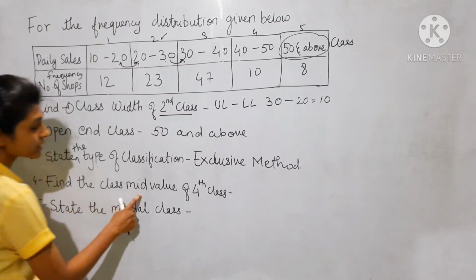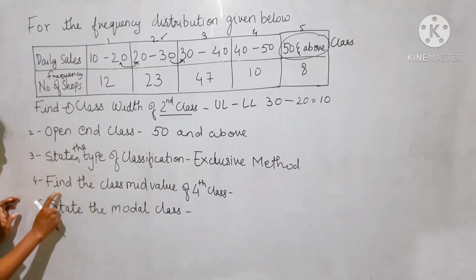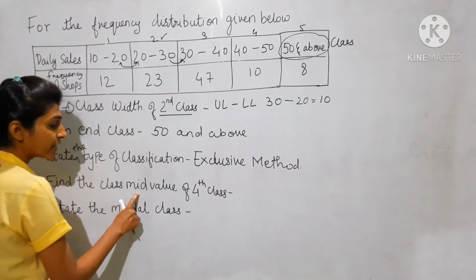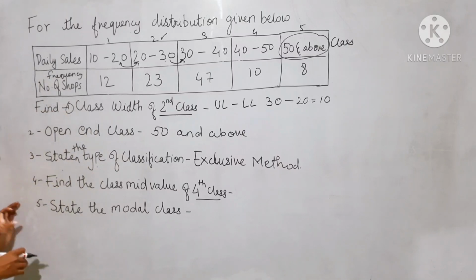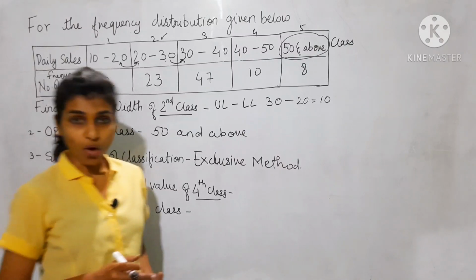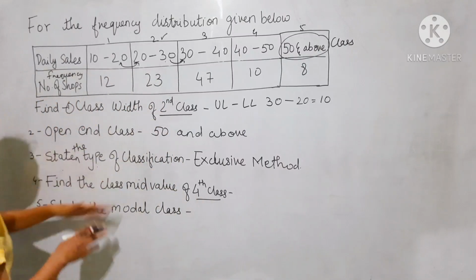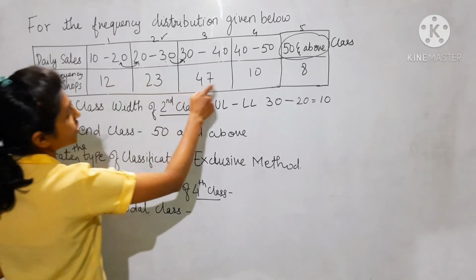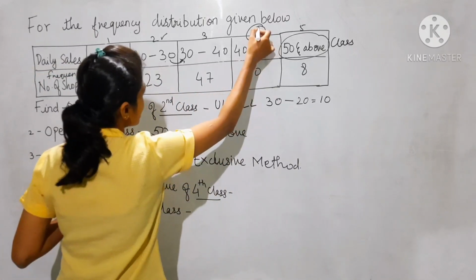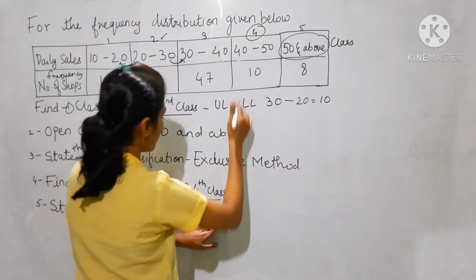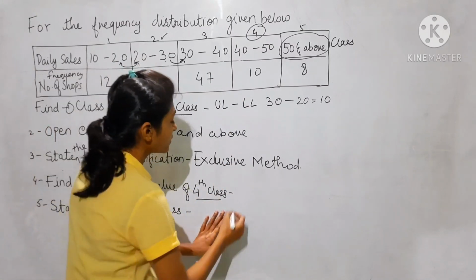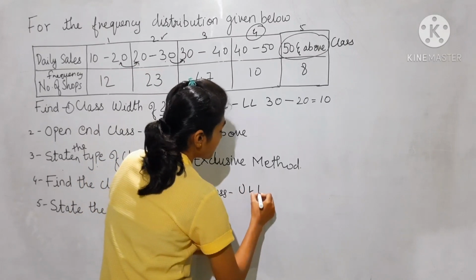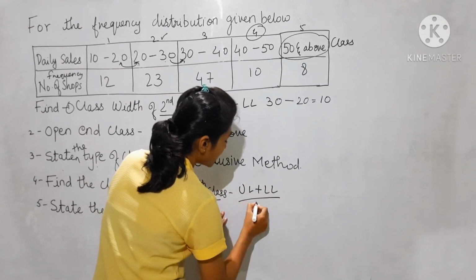Next question: find the class mid value, or midpoint, of the fourth class. Which is the fourth class? 1, 2, 3, 4. This is the fourth class. The formula for the class mid value, or class mark, is upper limit plus lower limit divided by 2.